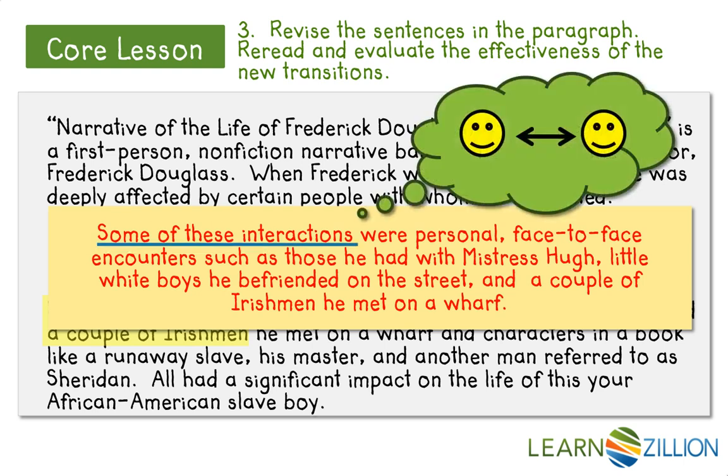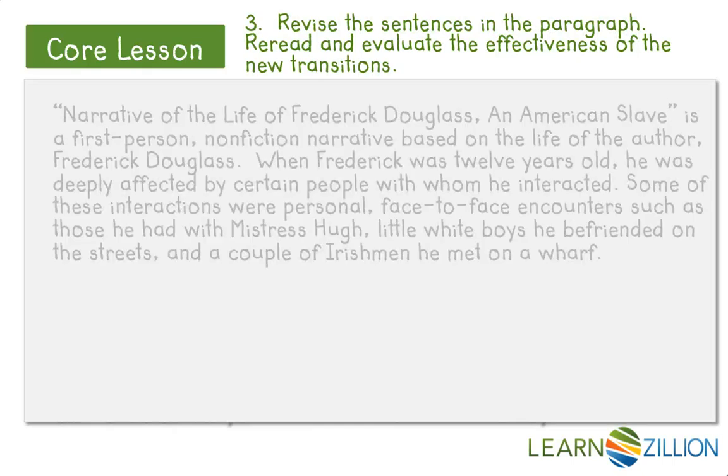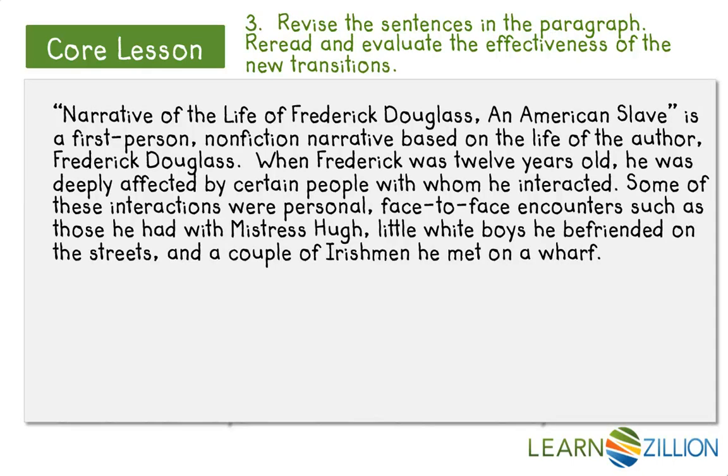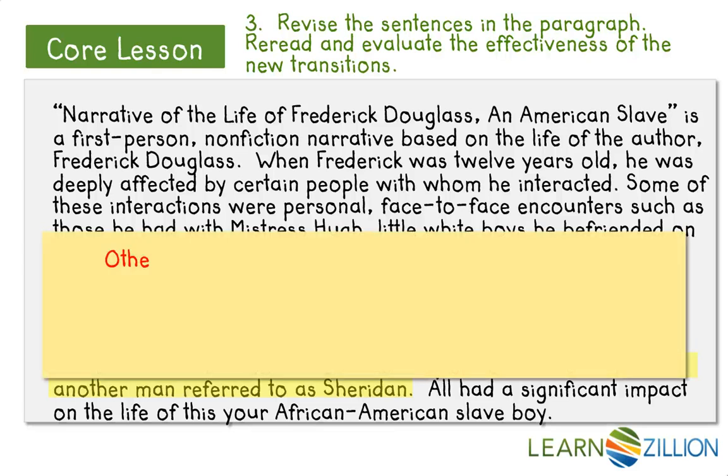I have given the reader a signal that there is a similarity between Frederick's relationships with all the people mentioned in this sentence. He met them all face to face. Now I need to use a transition that will let the reader know how this next group of characters is different from the first group. I will use two sentences to accomplish this task. In the first sentence, I will use a transition to signal the reader that I'm talking about a different or contrasting set of characters. Then I will use a transitional phrase in the second sentence to signal a cause-effect relationship to show how one thing caused a second thing.